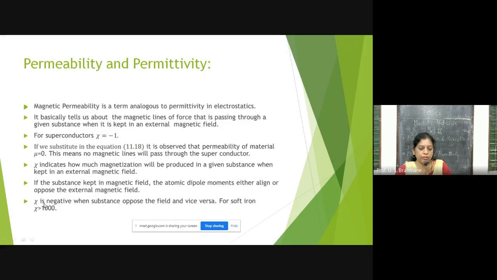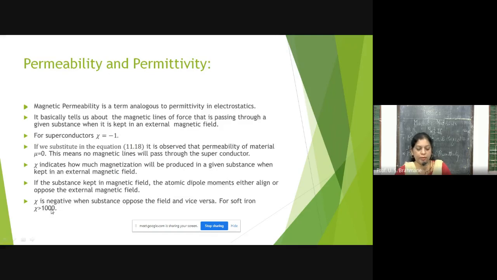Secondly, Xi is negative when the substance opposes the field. You can say this condition is seen in diamagnetic materials, that Xi is negative, and when an external magnetic field is applied, it opposes it. So it is not aligned with the external magnetic field. It opposes it.